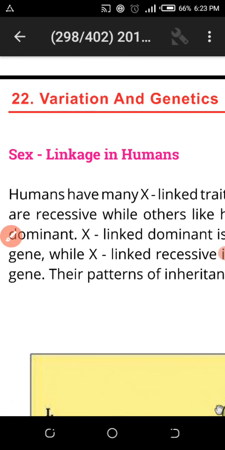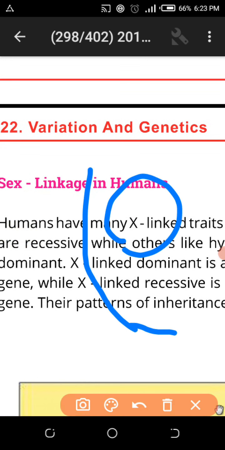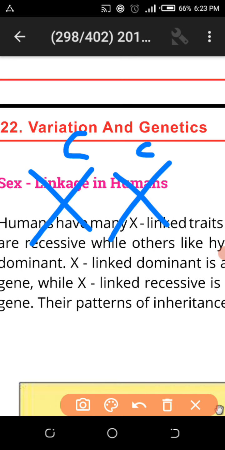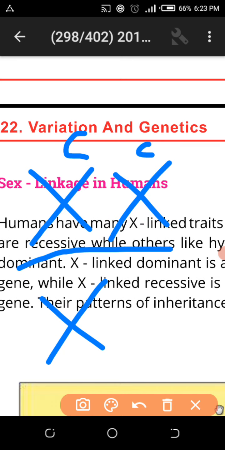I give you an example. Color blindness is an X-linked recessive disease. You can see X^c X^c, only one possibility of color blindness in the female. In the female there is no other possibility of color blindness, because the dominant gene will protect the female.